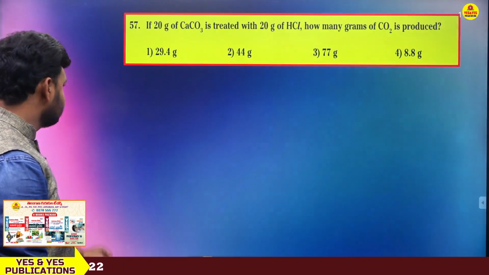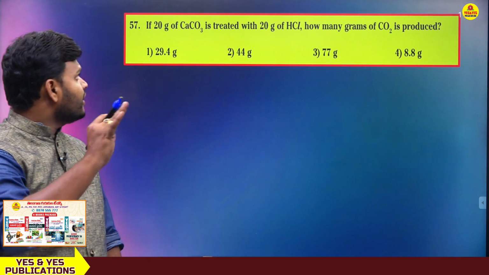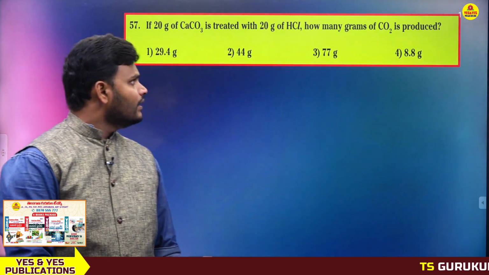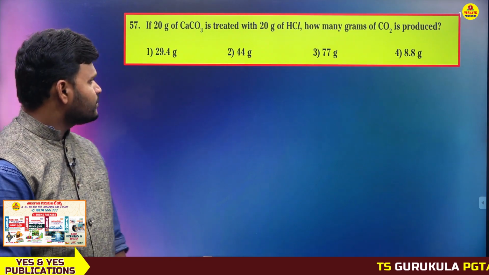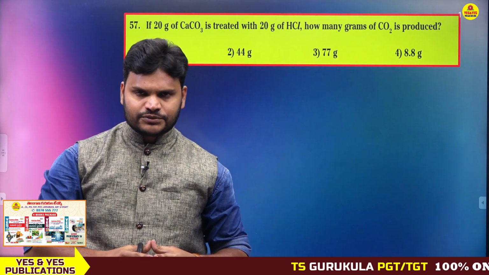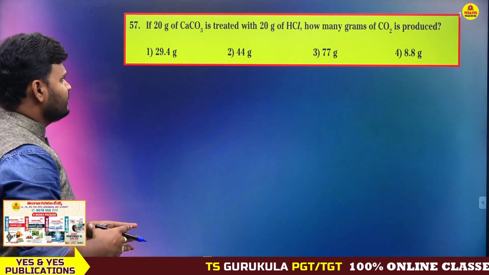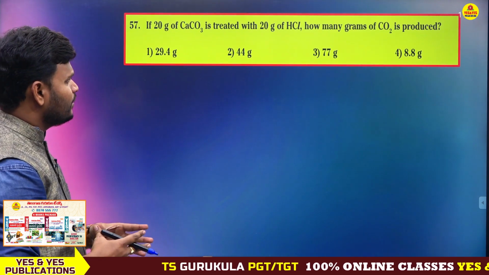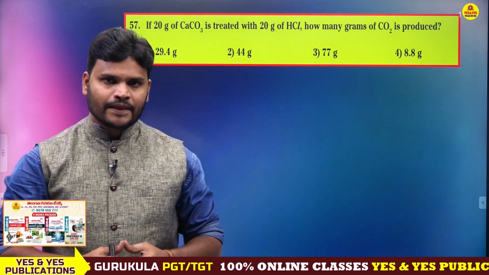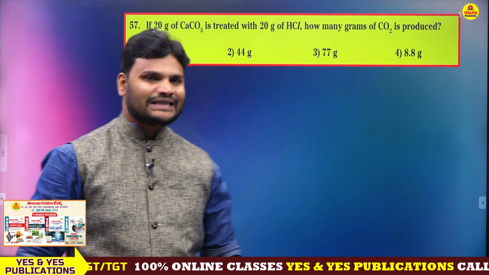Next, question 57. If 20 gram of CaCO3 is treated with 20 gram of HCl, how many grams of CO2 is produced? This is a mole concept question. Listen very properly. To find the answer, first you need to write the exact equation.